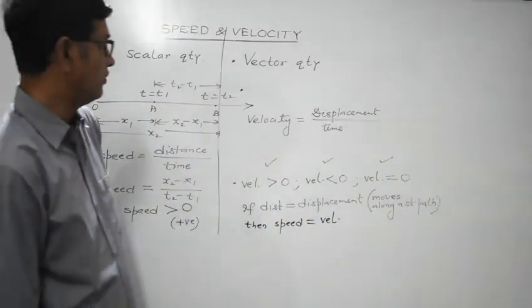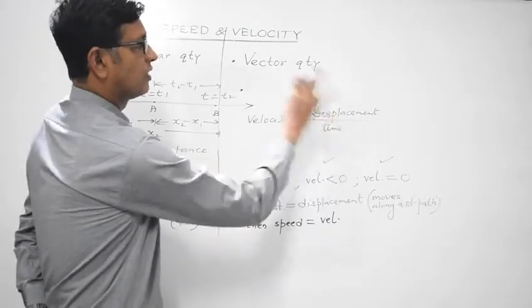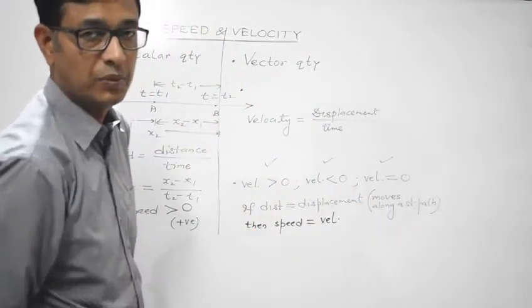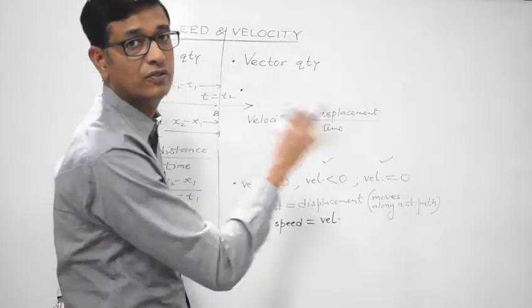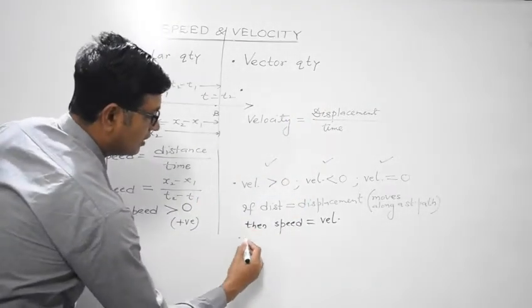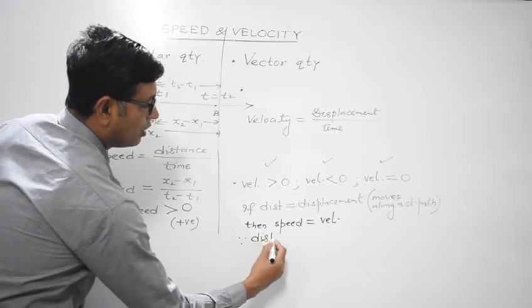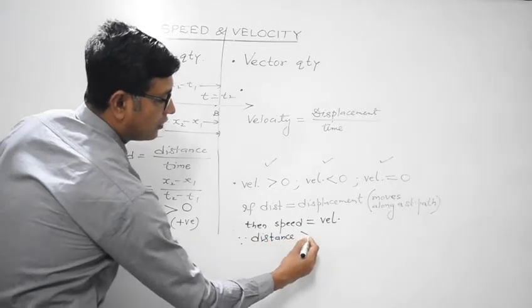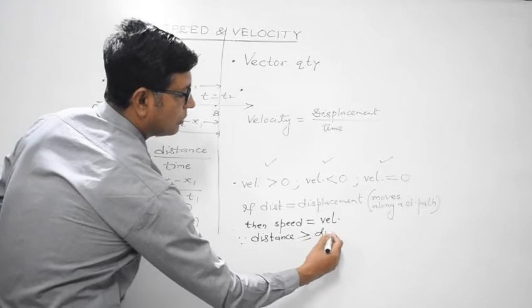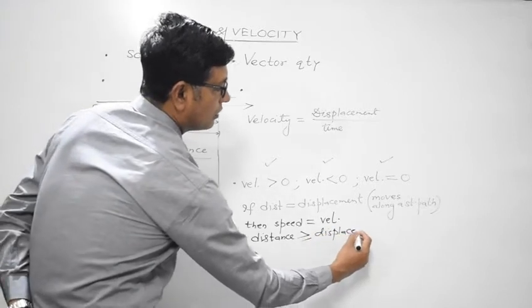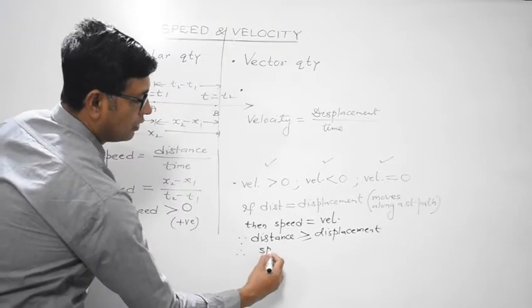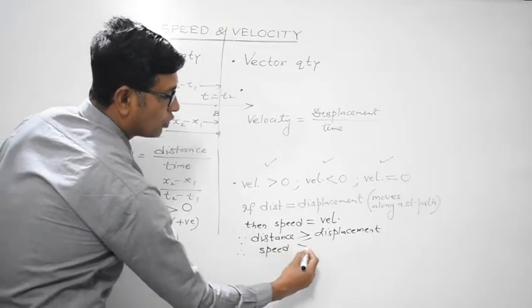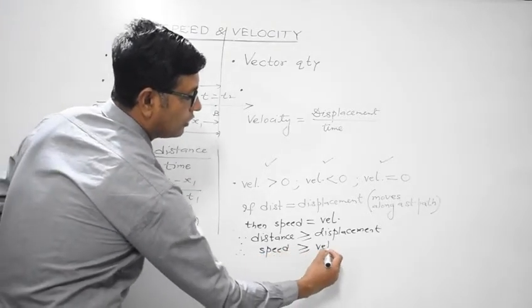And also we are aware distance is always greater than or equal to displacement. Similarly, speed of a body should be greater than or equal to its velocity. That is, since distance is greater than or equal to its displacement of the body, therefore, speed must be also greater than or equal to the velocity of the body.